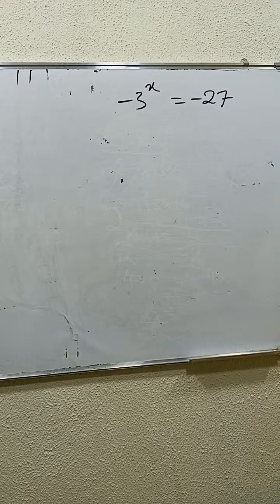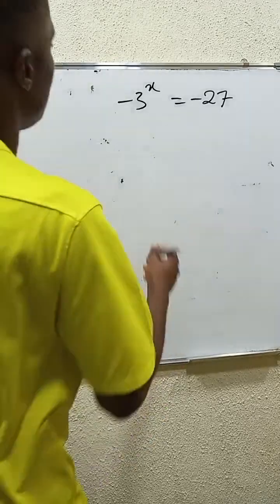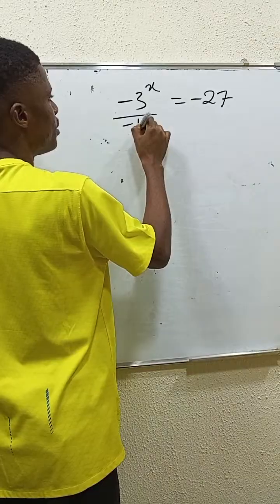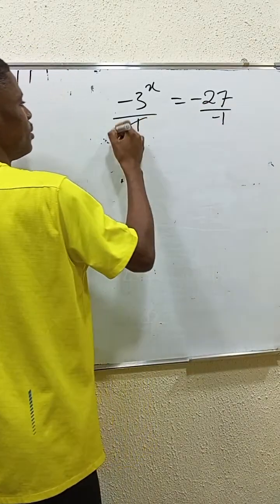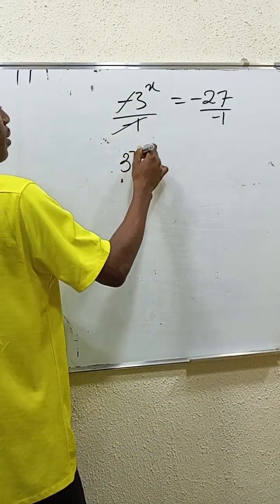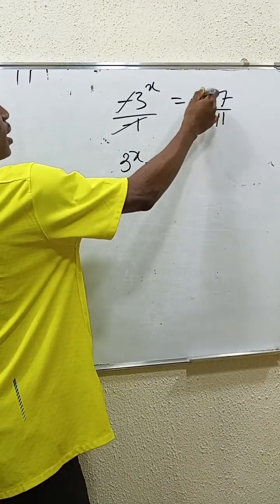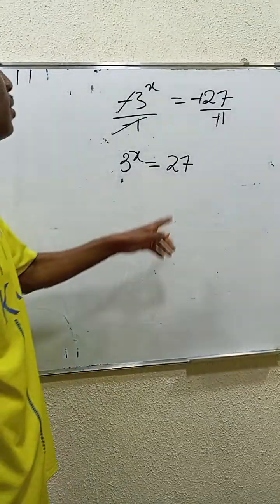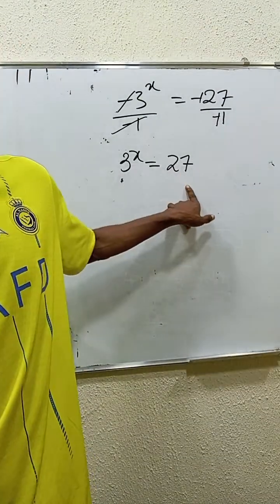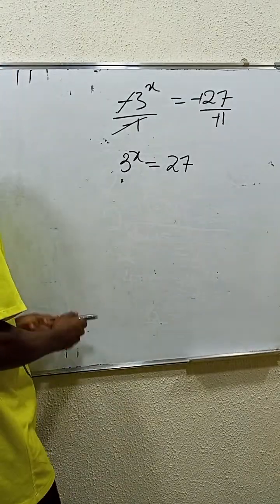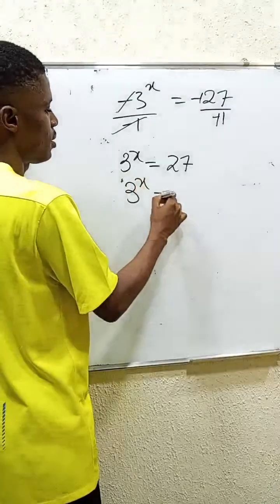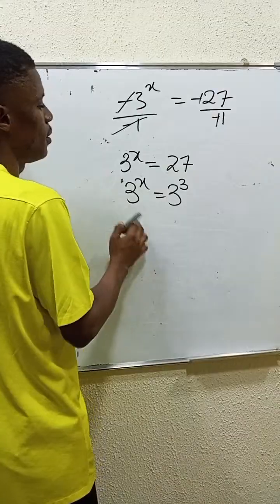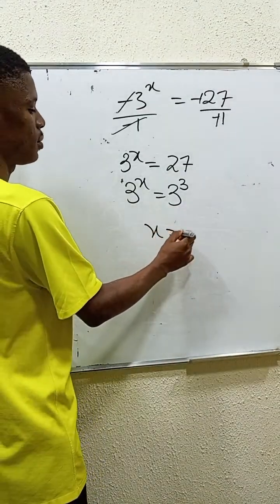So x is 3. Let's check. Okay, you're from Bangladesh. Okay, that's all right. Divide by minus 1, divide by minus 1. If you divide by minus 1, 3 power x is equals to, this will cancel out this, you have it as 27. Okay? 27 can be 3 times 3, 9 times 3 27, which is 3 power x is equals to 3 power 3. The bases are equal, x is equals to 3.